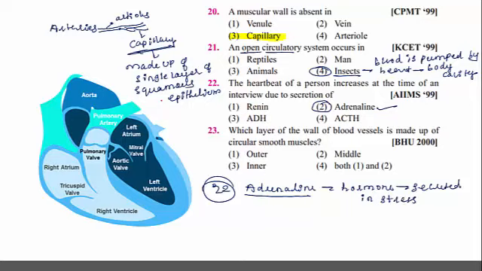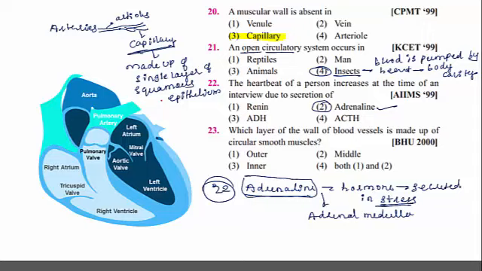When a person is in the stress condition, the hormone is secreted from adrenal medulla. The adrenal gland is divided into two parts, adrenal cortex and adrenal medulla. So adrenaline is a hormone of adrenal medulla. So the hormone is secreted during the stress condition.